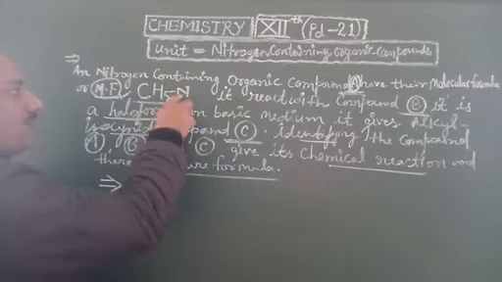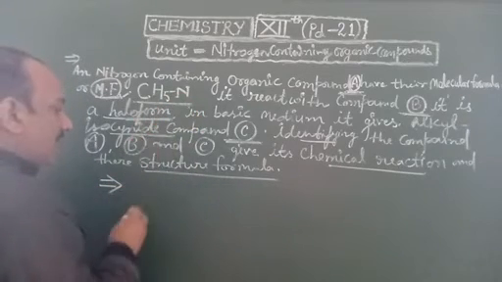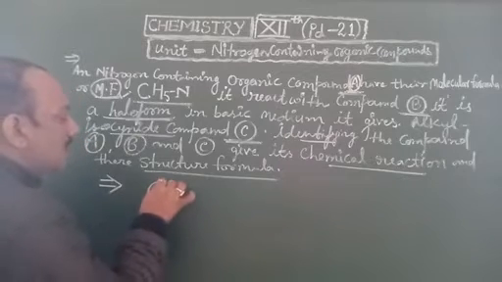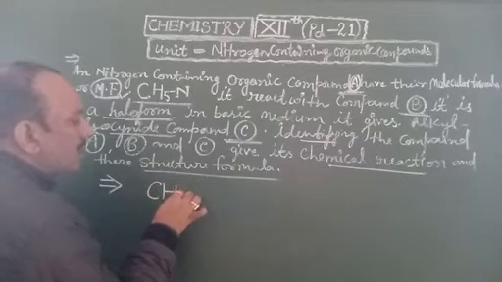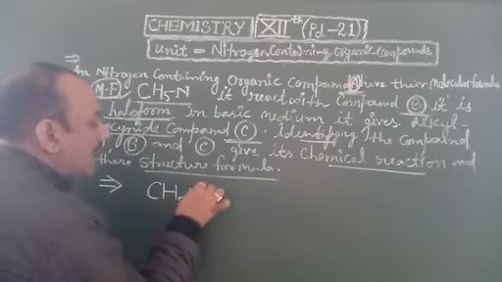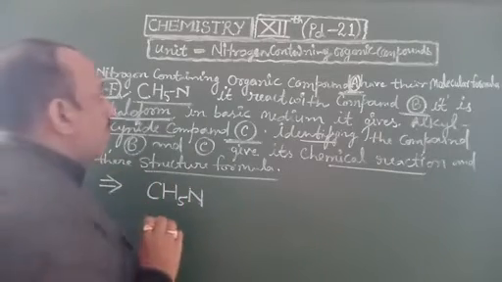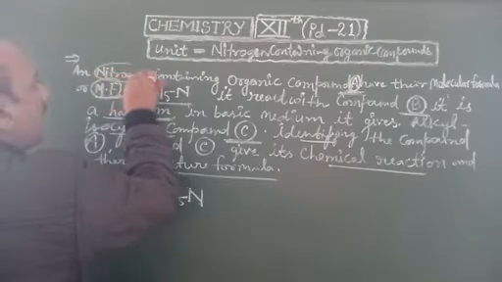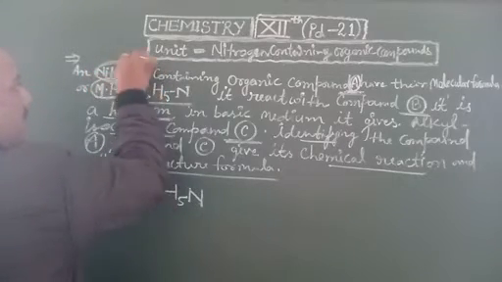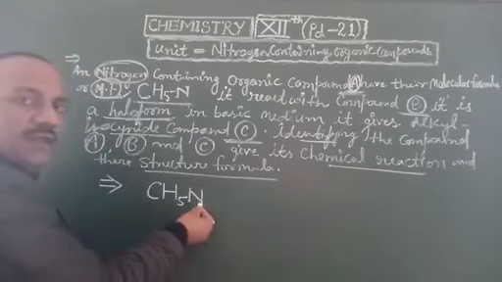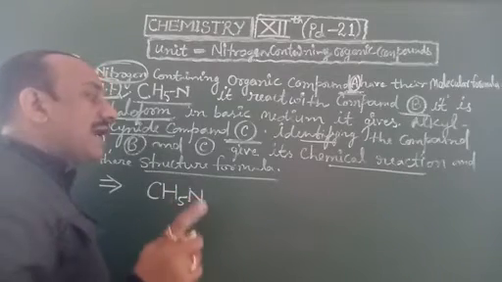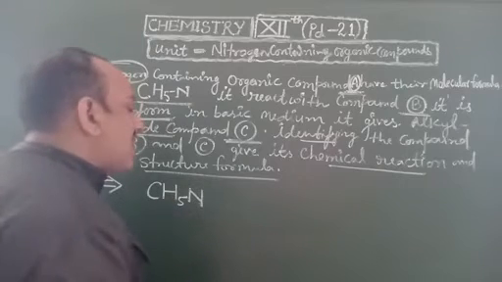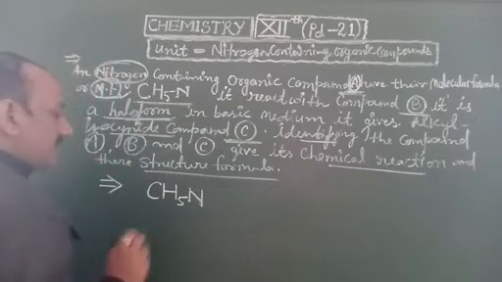First, we take the molecular formula of the organic compound, CH5N. Here is a clue for you, students. The question says it is a nitrogen containing organic compound, so nitrogen is available. You know that nitrogen makes the amine group, and the simple formula of the amine group is NH2.